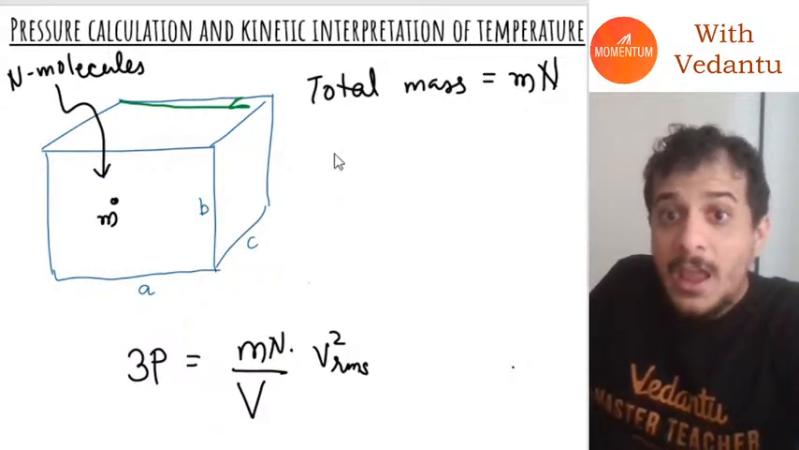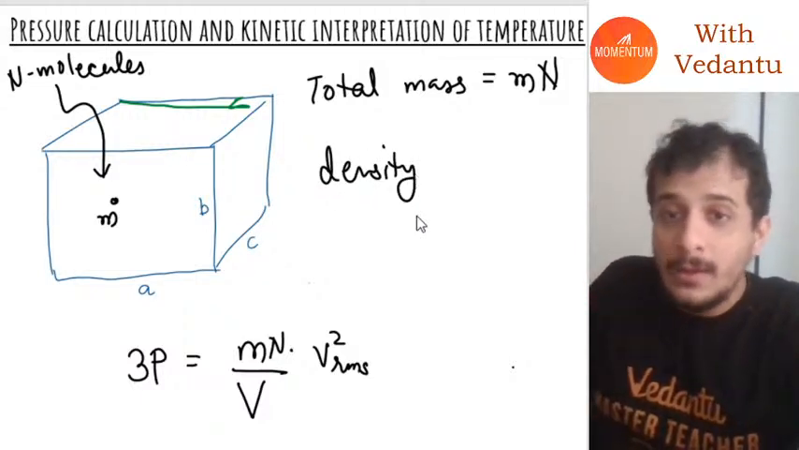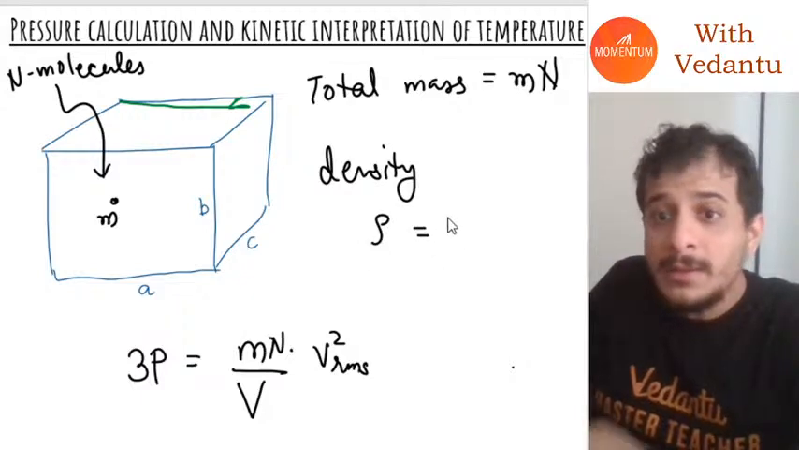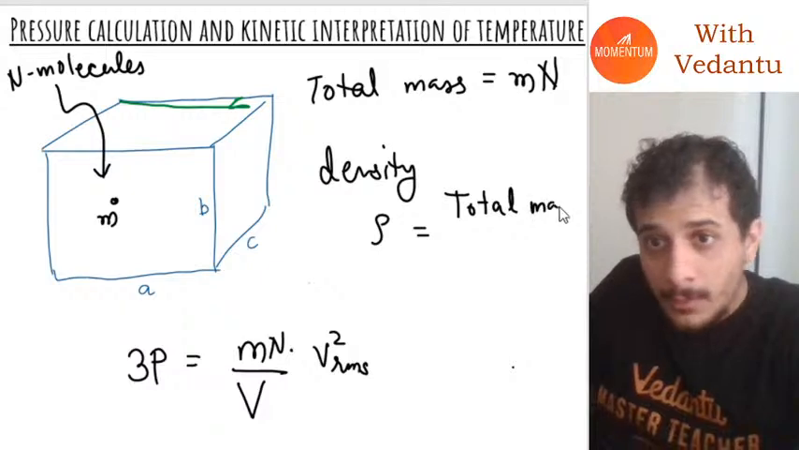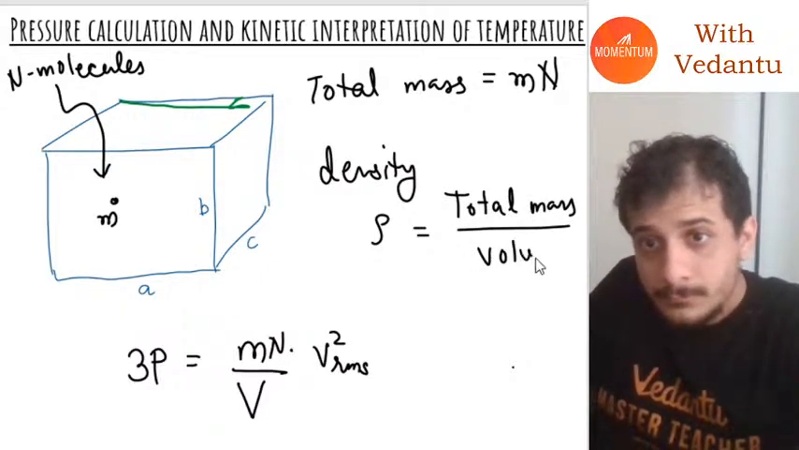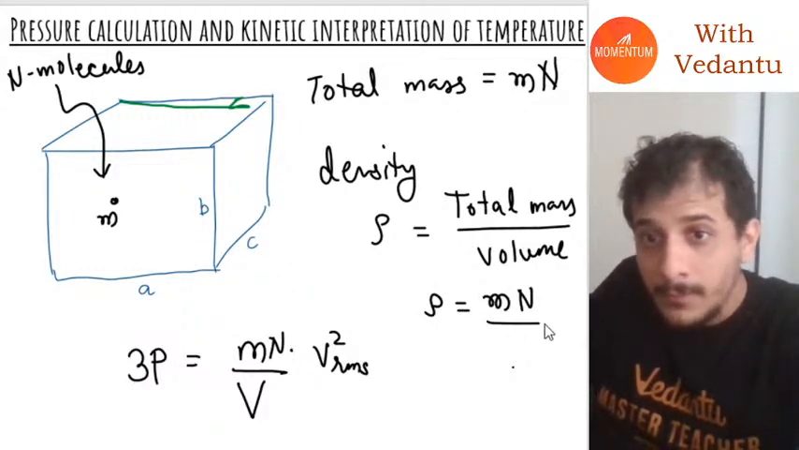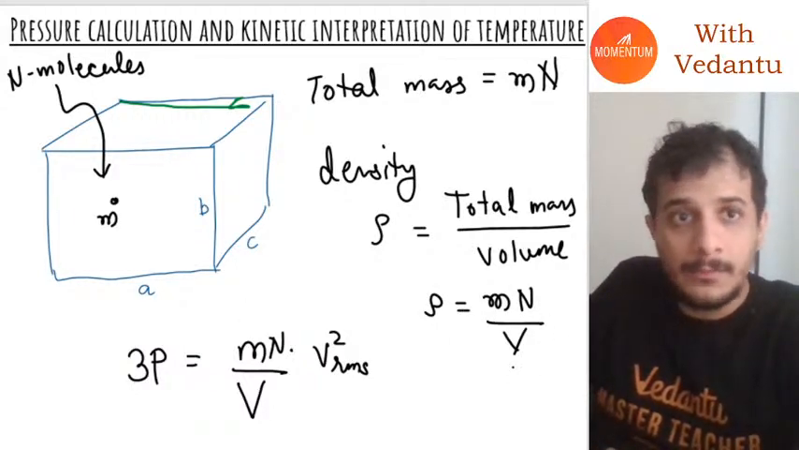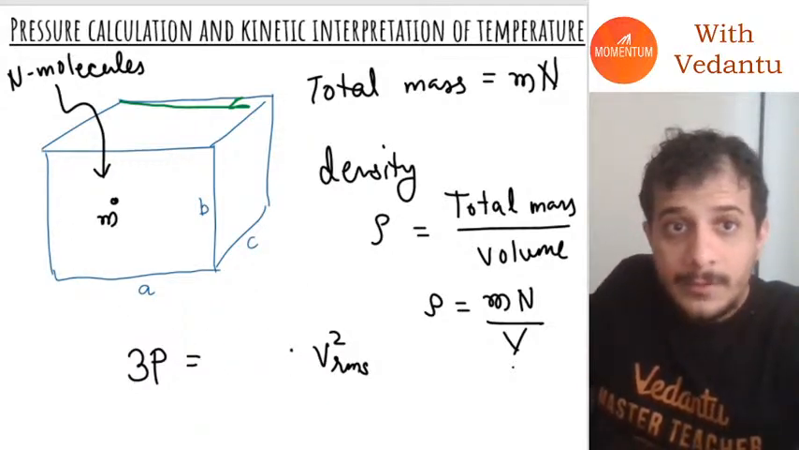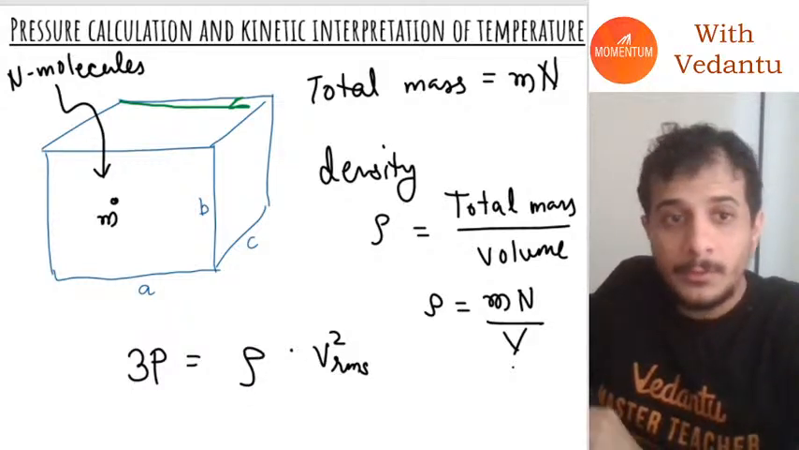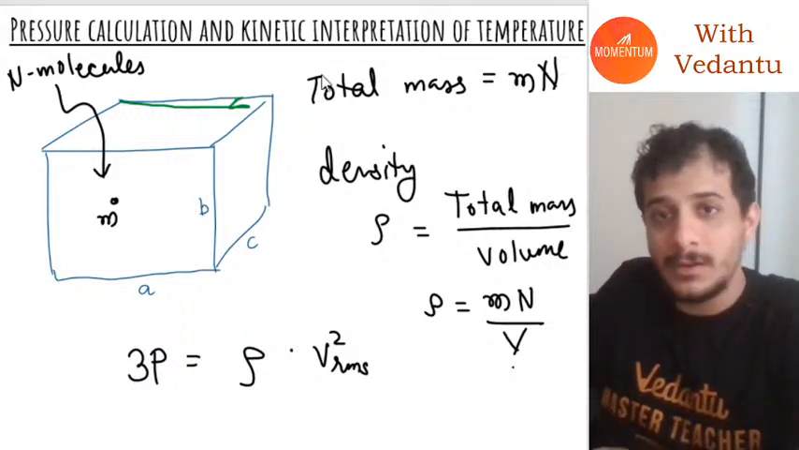Then, if I ask you what is the density of this gas, density we will write as rho. The density will be total mass divided by volume. That will be nothing but mn divided by v. So I can just substitute this mn divided by v with a single letter rho. This is the end of our derivation, guys.